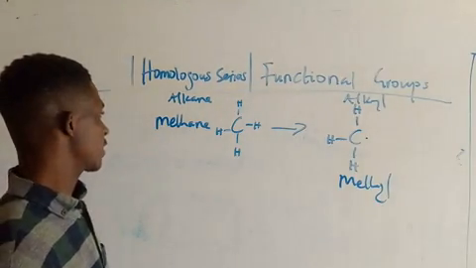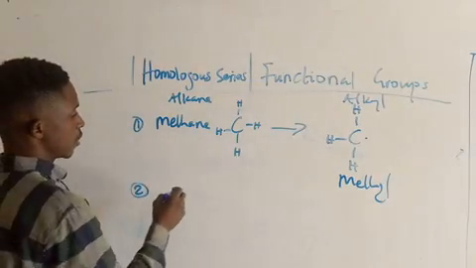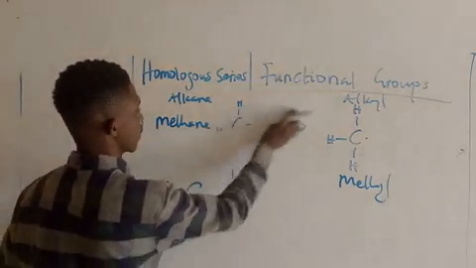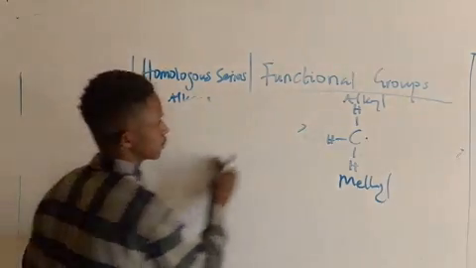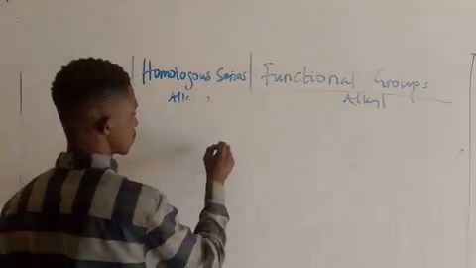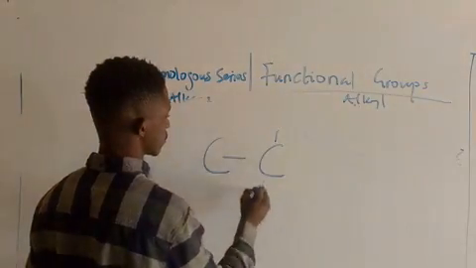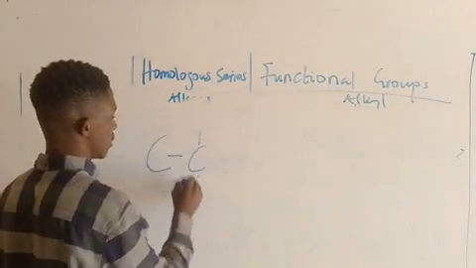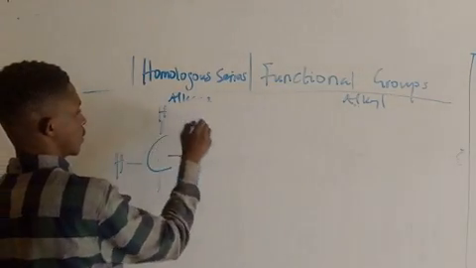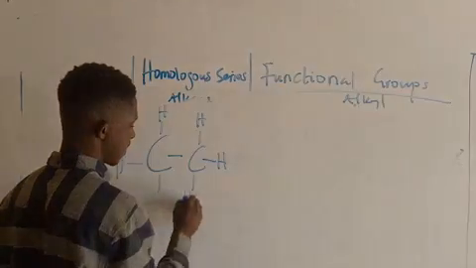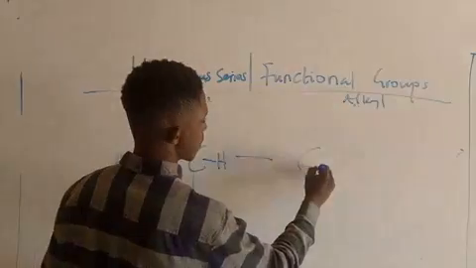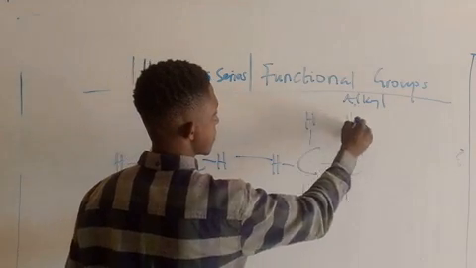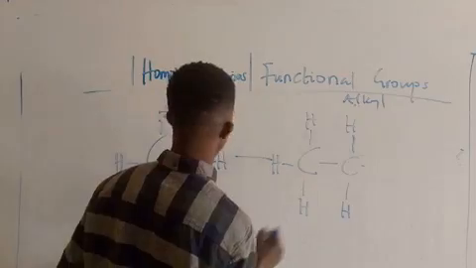Let me take another example, maybe you understand better. This is 1, this is 2. If you have a compound like this, can you see this one?